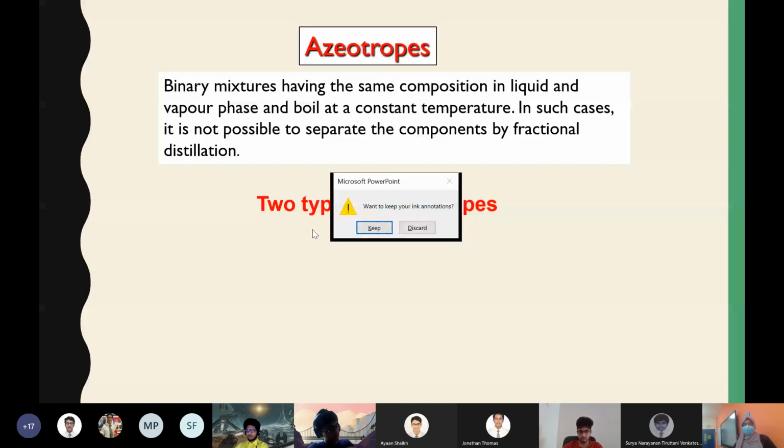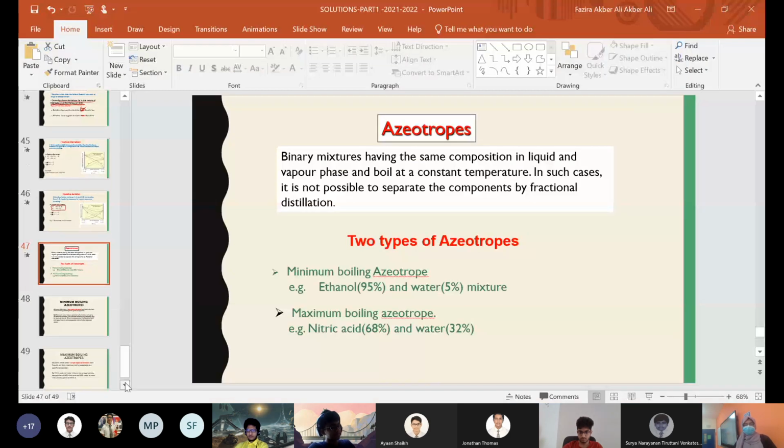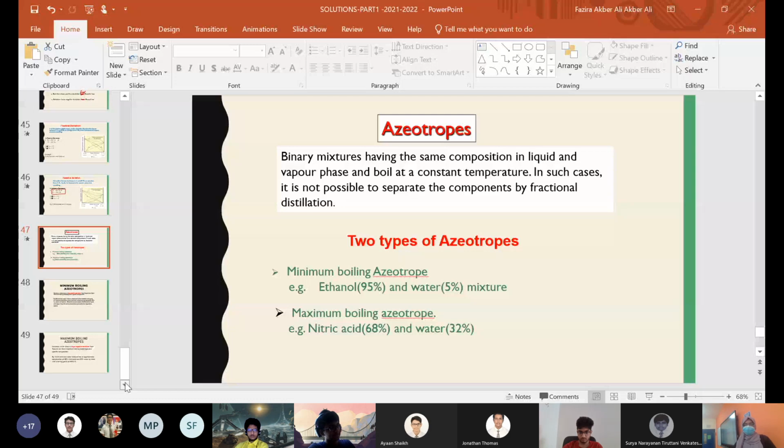Okay, so no problem. We'll continue azeotropes in the next class. I think just two more slides from this topic, then we are done. Then we have to go for colligative properties, that is the second part of solutions. So please make sure that you are complete and up to date with the notes.